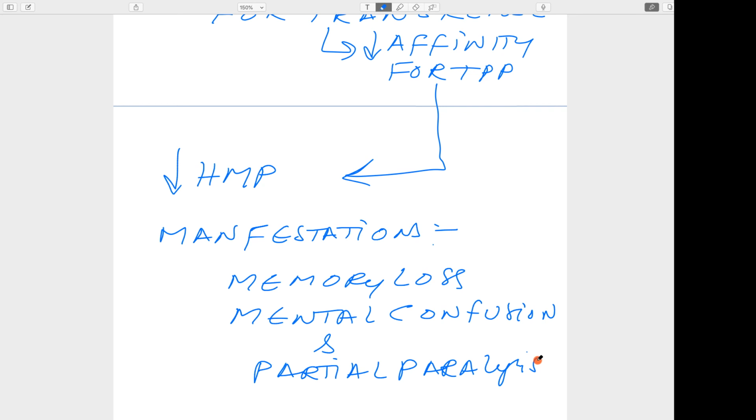These are the various manifestations. If the condition is due to thiamine deficiency only, supplementing with thiamine might improve the condition. But if there is a mutated transketolase gene, giving thiamine will not be of much use.